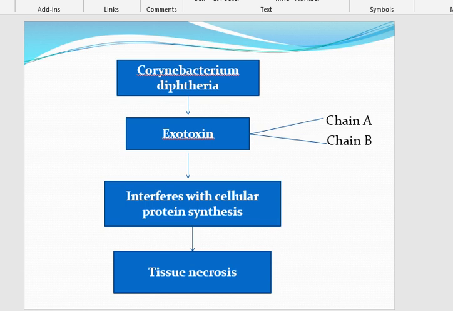This fragment A inhibits the transfer of amino acids from tRNA translocase to the ribosomal amino acid chain, thus inhibiting the protein synthesis that is required for normal host cell functioning. It means the exotoxins produce cell injury by inhibiting protein synthesis.